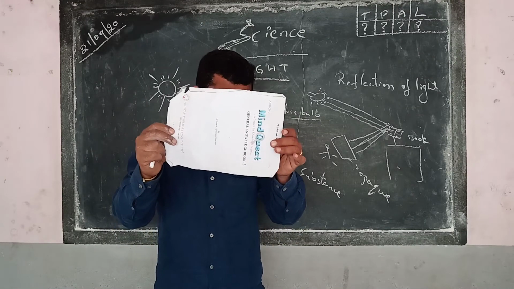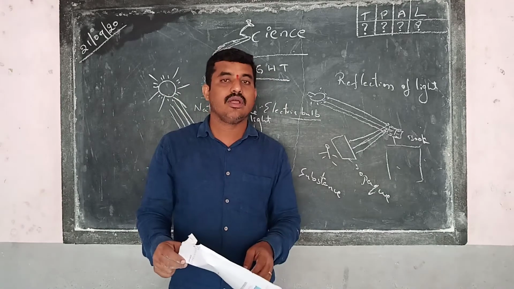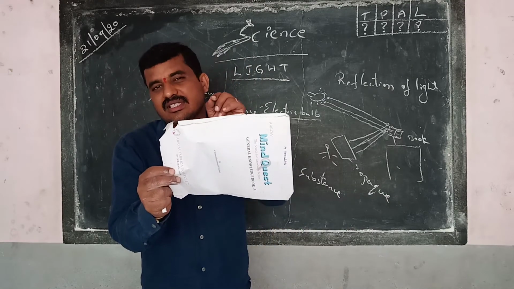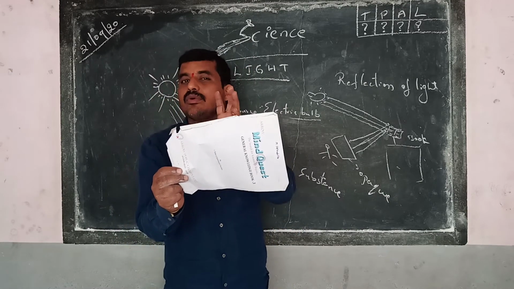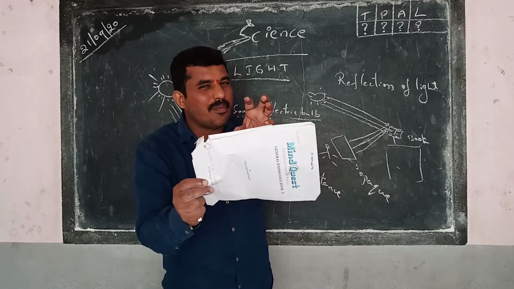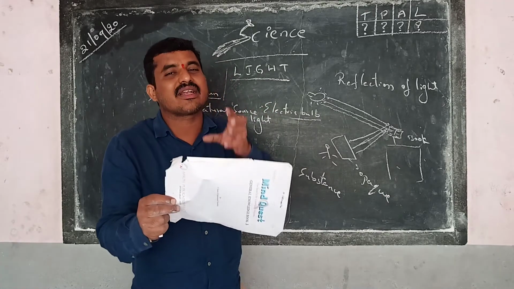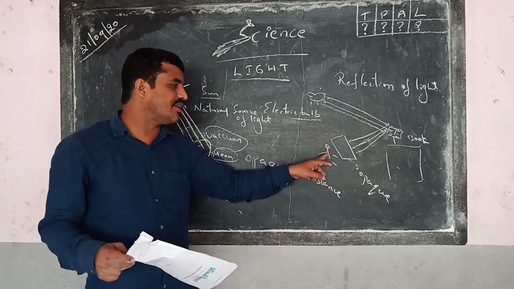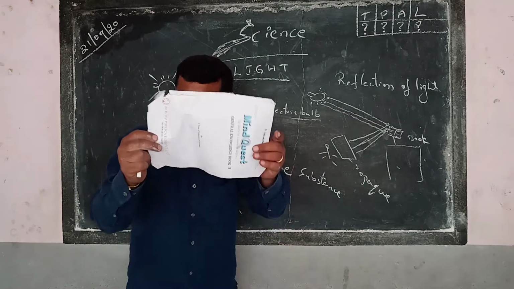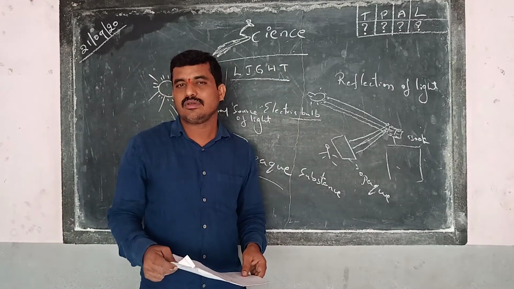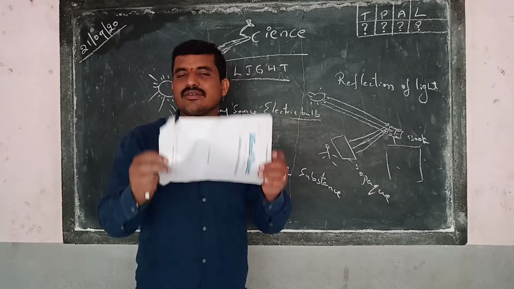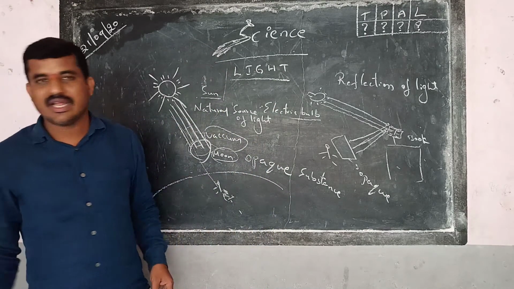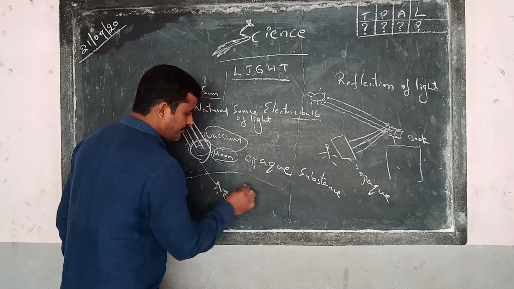That makes the object appear as an unclear image. But unclear means we can still see something behind it. Some image we can see, but that image is not clear. If the image is not seen at all, then it is opaque. If the image is unclear, then it is said to be translucent.